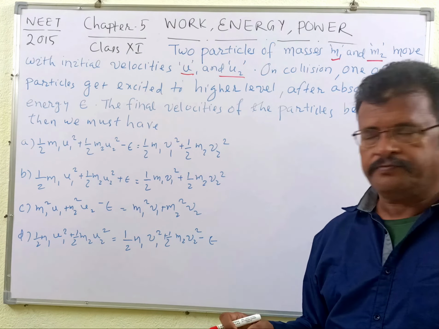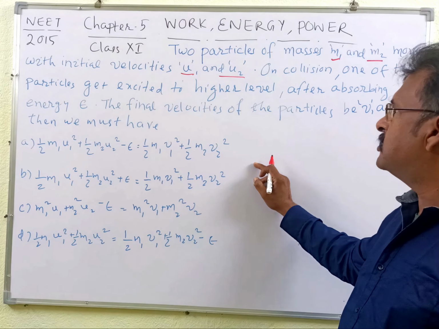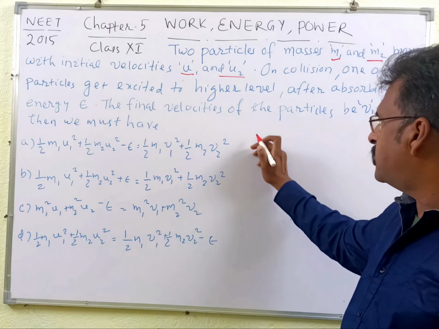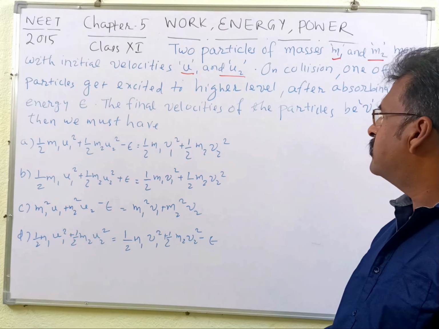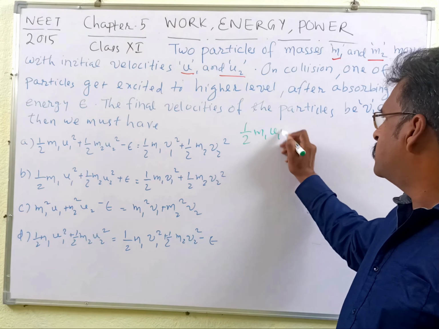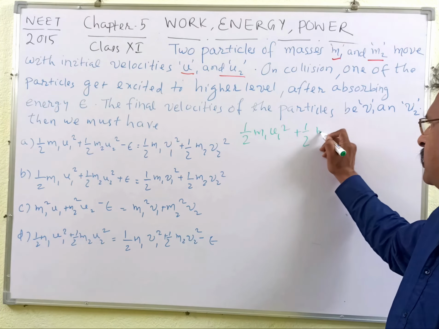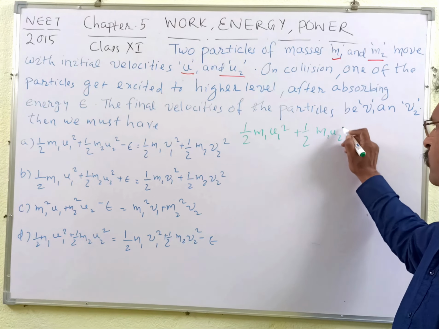Okay students, so what will be the initial kinetic energy of the particles before the collision? That is half m1 u1 square, this is the kinetic energy of the first particle, and of the second particle is half m2 u2 square.